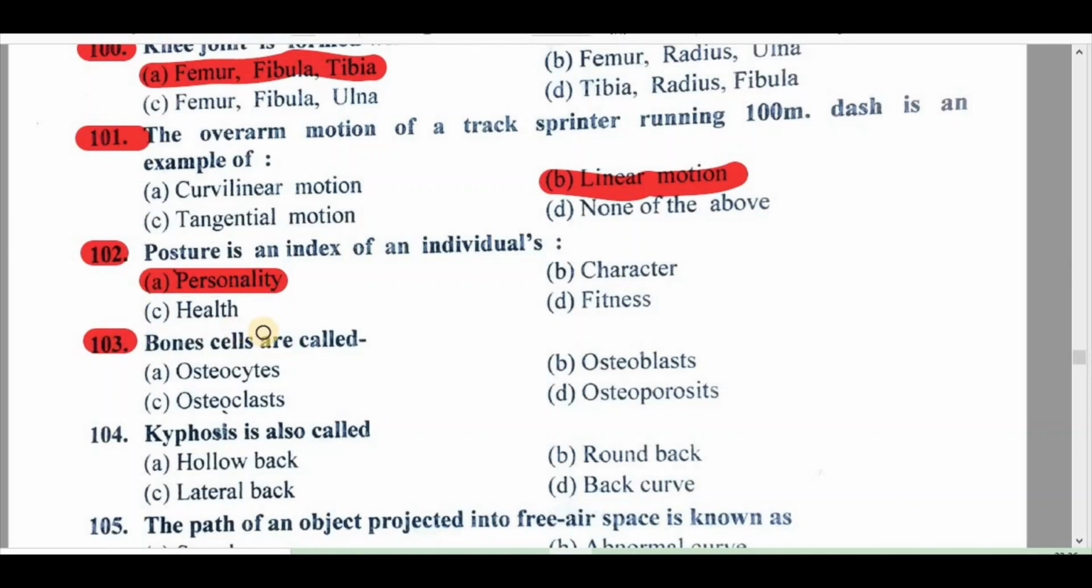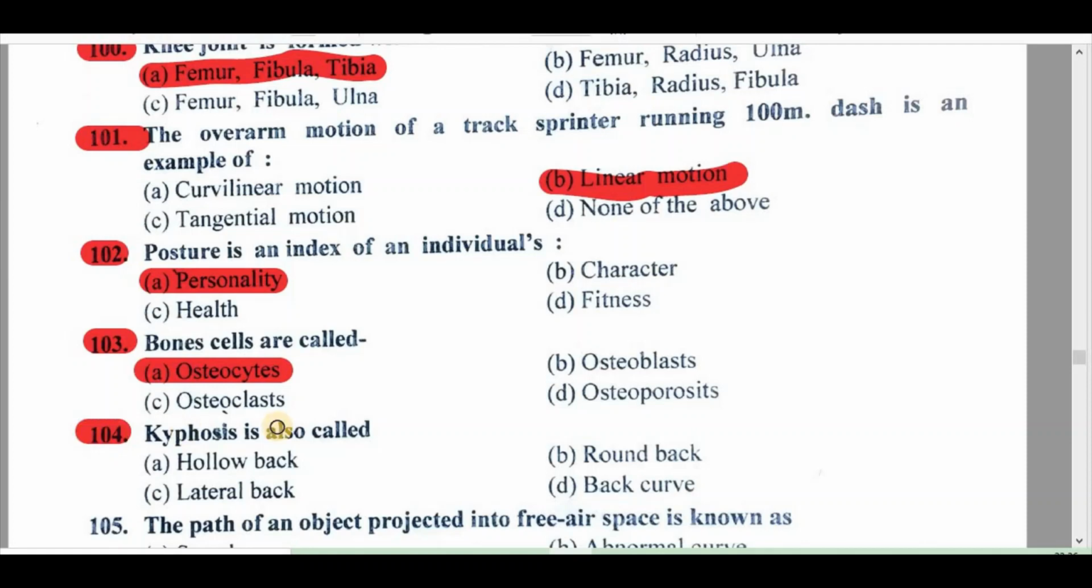103. Bone cells are called: A. Osteocytes, B. Osteoblasts, C. Osteoclasts, D. Osteoporosis. Right answer is A. Osteocytes.